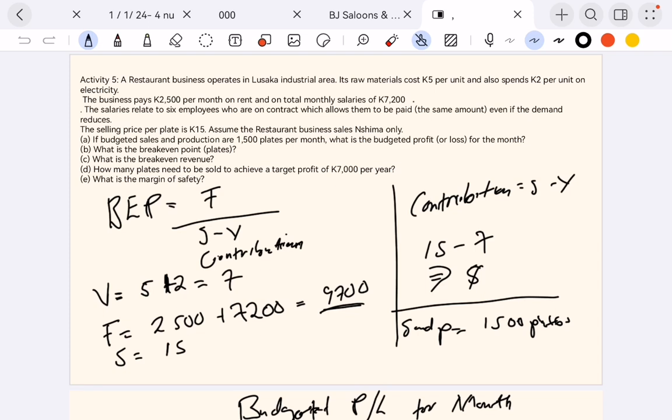Then the other one is asking us to say how many plates need to be sold to achieve the target profit of 7,000 per year. So for you to just get the profit of 7,000 per year, how many plates need to be sold? That's what the question is asking us there. That is D.